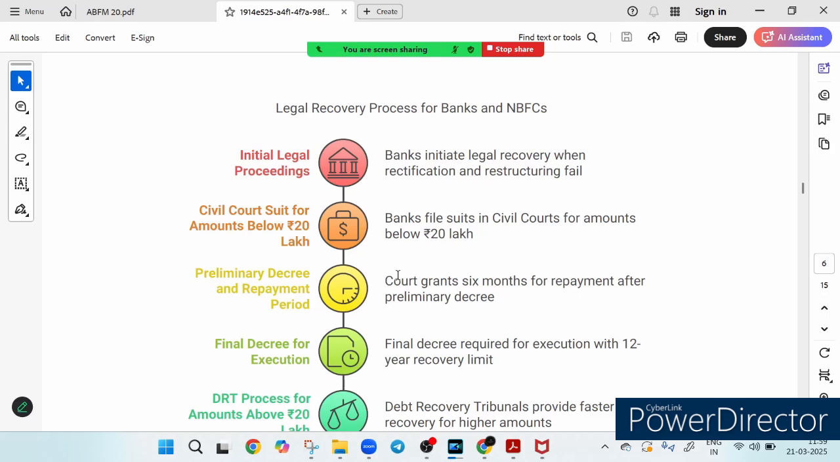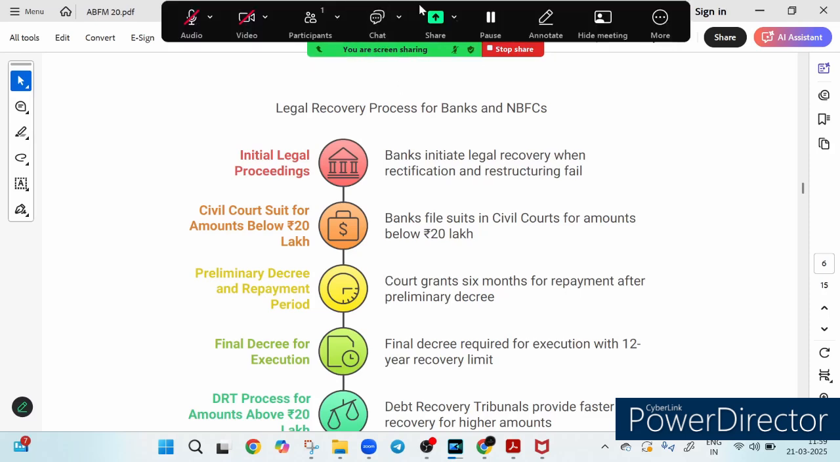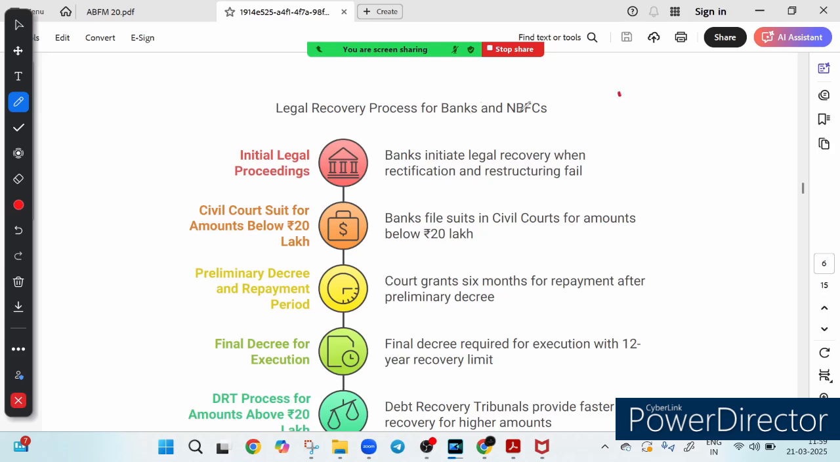So friends, ever wondered what happens when a borrower fails to repay their loan? Banks and NBFCs, non-banking financial companies, have a structured legal recovery process to ensure that their dues are collected.